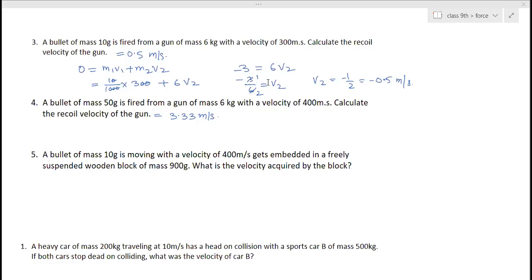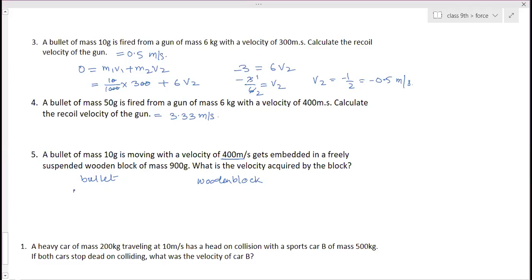So it was, in this case, U1, U2 are different. In this case, this is U1, this is not V1. Bullet, and it has interacted. We are not considering the interaction between the gun and the bullet. It is the interaction between bullet and wooden block. When the bullet has stuck into the wooden block, that part we are considering.